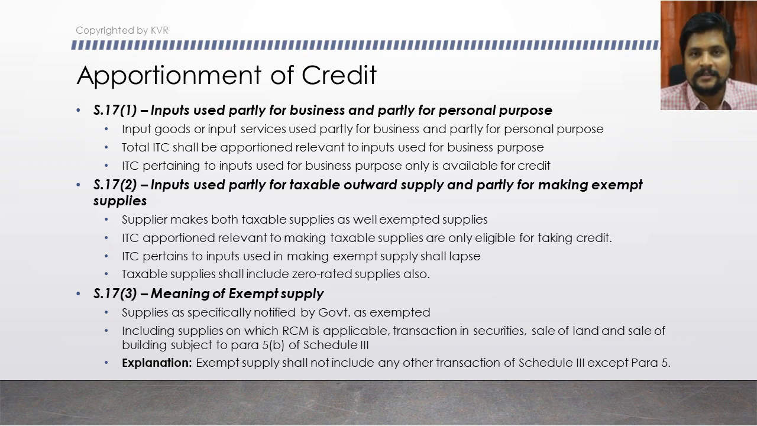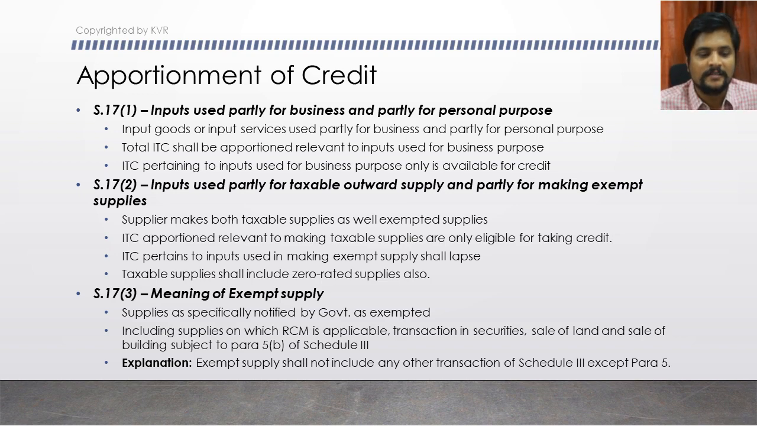Subsection 3 just provides the meaning of exempted supply, and they also wanted to include certain items, though not called exempted supply, but because of this provision they will be called exempted supply. Clear? So we will see the relevant rules regarding this, and the rules are mainly for the purpose of providing the calculation for this apportionment.